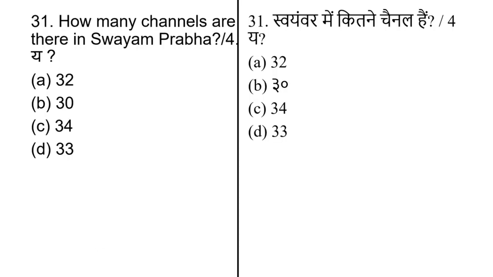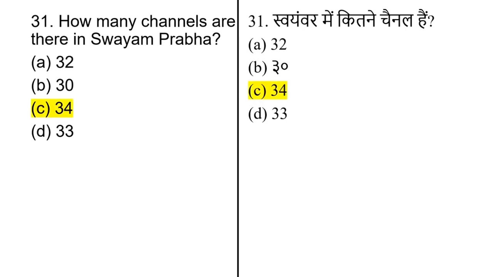How many channels are there in Swayamprabha? And options are 32, 30, 34 and 33. The correct answer is option number C, 34.